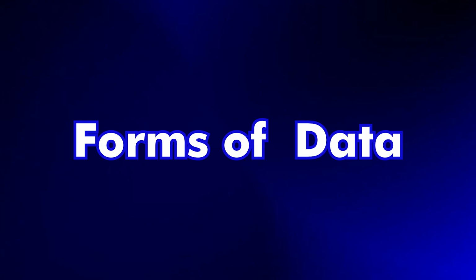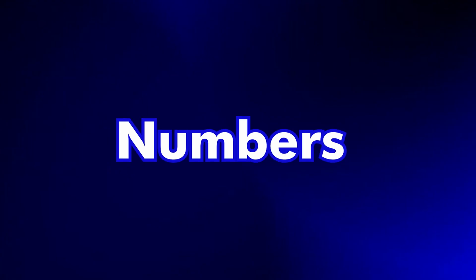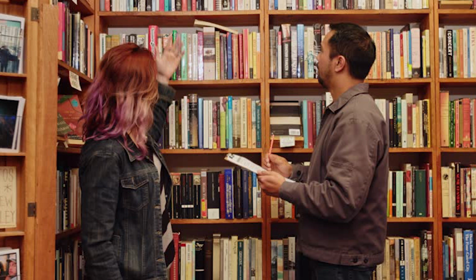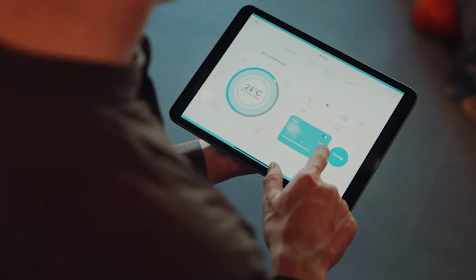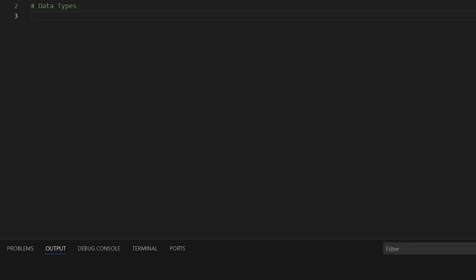Then data can be in different forms. Data can be in the form of numbers. Just like the counting of books on a bookshelf, you come up with a number. Measure the temperature of your room, you come up with a number, 35 degrees centigrade. These are numbers. Data can also be in the form of text. If somebody asks you to provide your biodata, probably you are going to be providing your first name, last name, middle name. These are in the form of text. When you are providing data like your age, it is in the form of a number, so it is numeric.